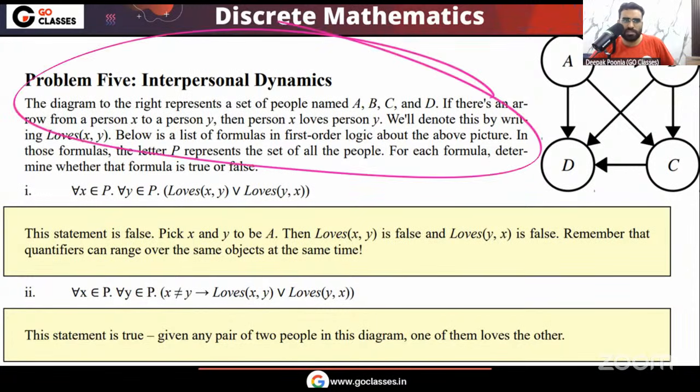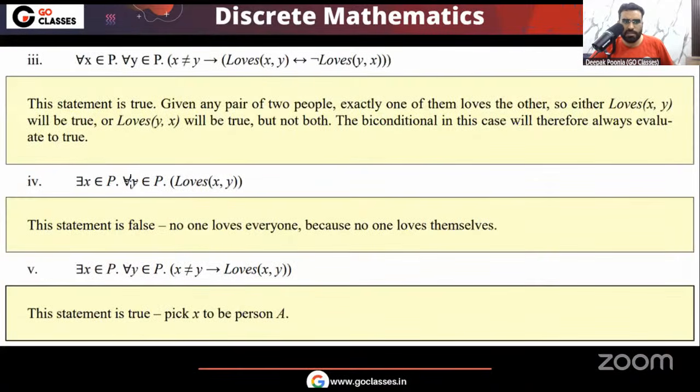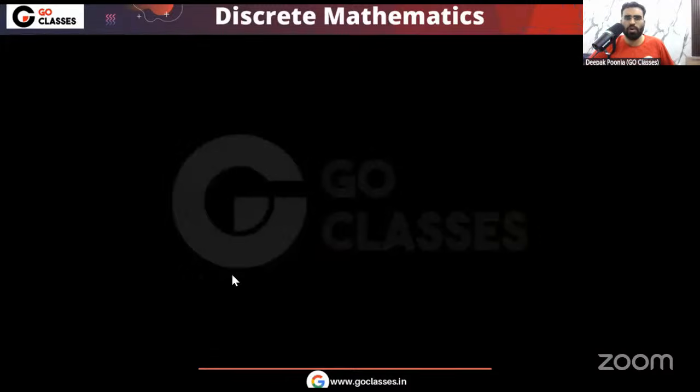This is a beautiful question, and there are a total of 8 parts. You can see these are the 2 parts we have seen, these are the next 3 parts that we have seen, and these are the last 3 parts that we have seen. So a total of 8 parts are there. All those 8 parts we have seen.